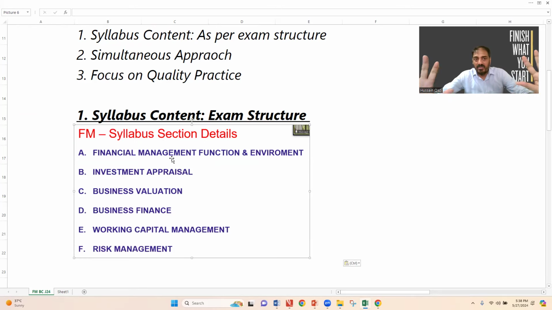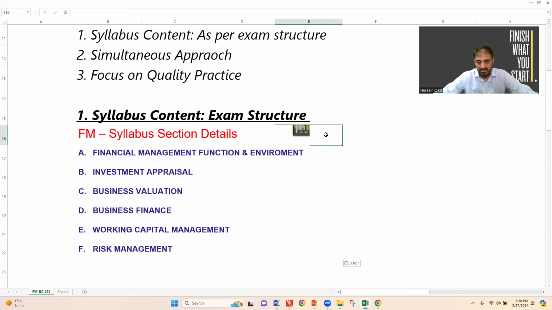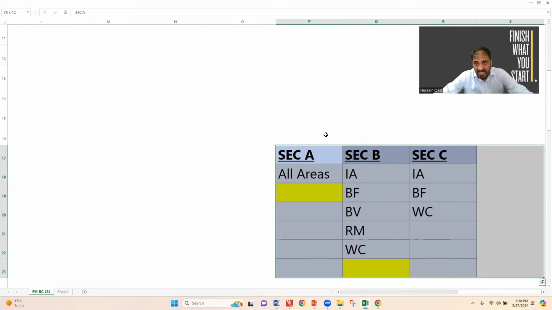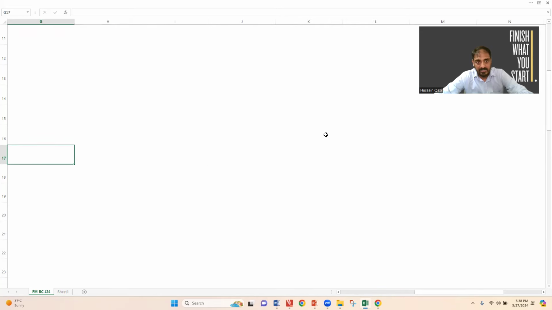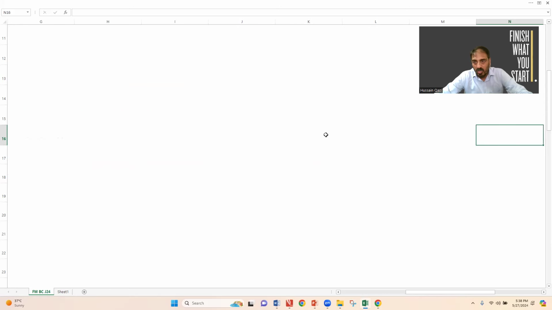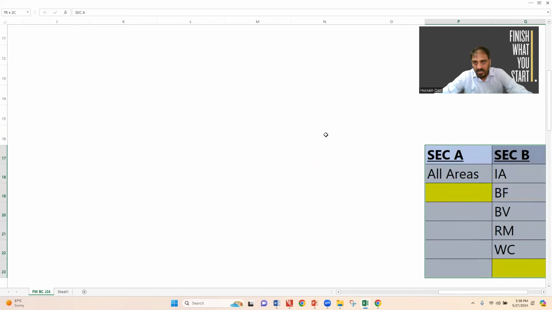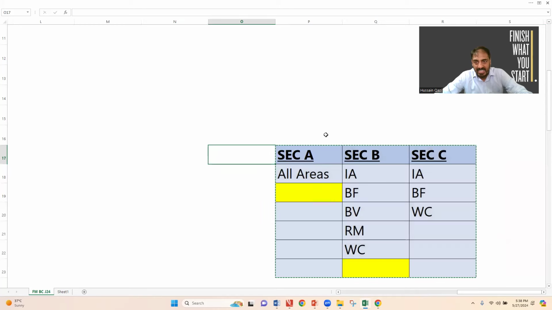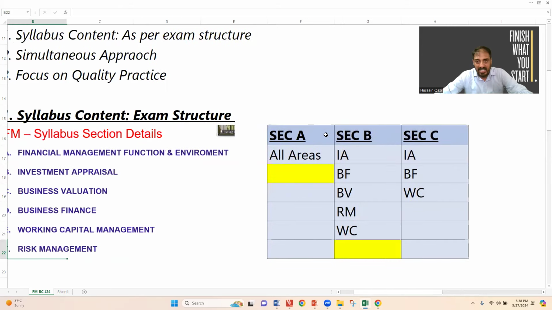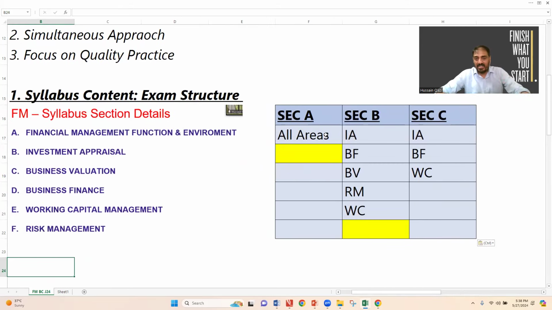there are 6 areas of the syllabus: A, B, C, D, E, F. Financial management, function and environment, investment appraisal, business valuation, business finance, working capital management, and risk management. Everybody knows that. And you know this matrix very well. Your exam structure, sections A, B, and C, is in this manner. The examiner examines sections A, B, C with this syllabus content.